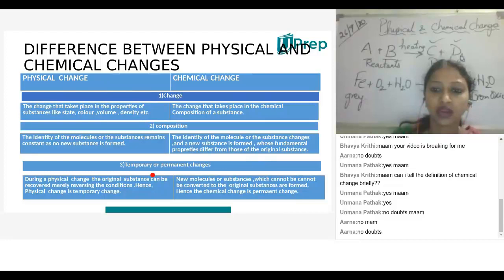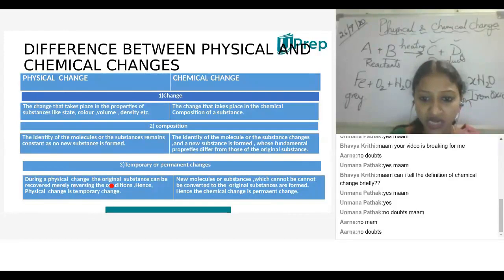Next one, temporary and permanent changes. During physical change, the original substance can be recovered merely by reversing the conditions, hence the physical change is a temporary change. During chemical change, the original substance cannot be recovered. Once the new molecules or new substance are formed, we can't convert it into the original substance. Understood?